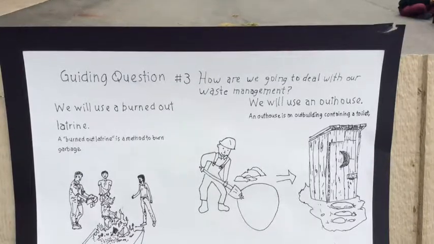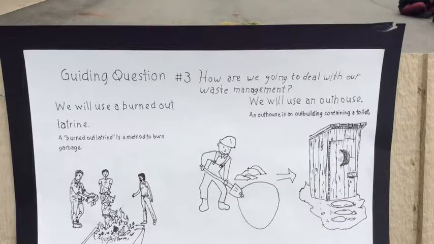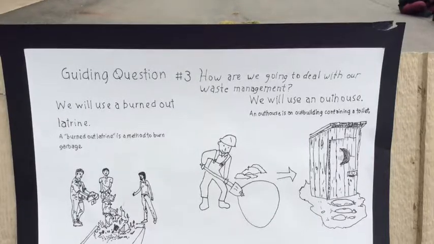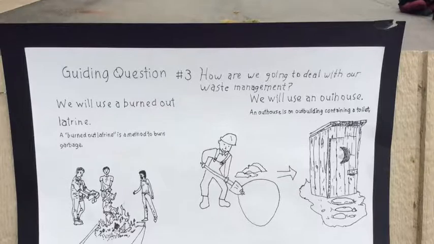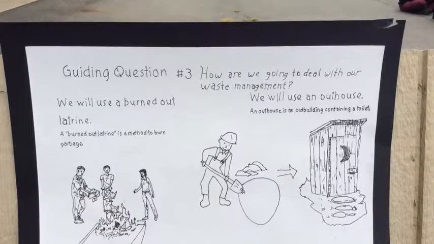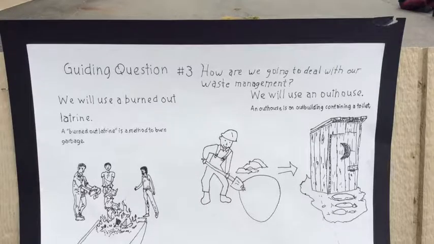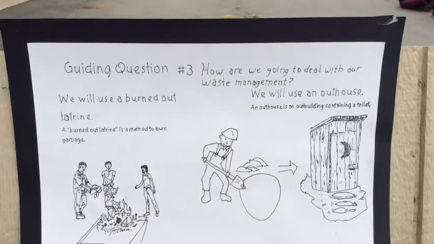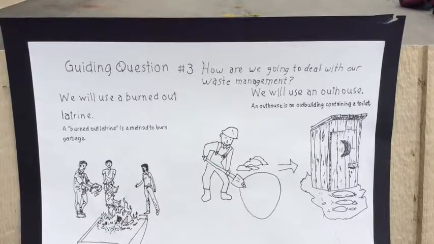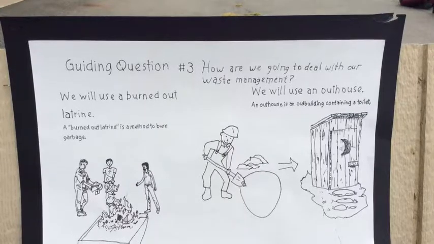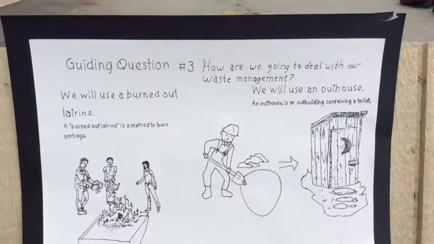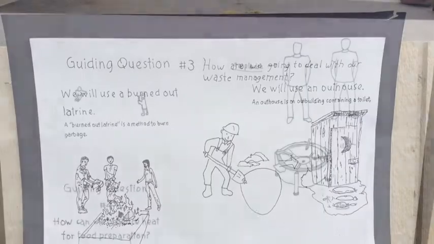The second way is by building an outhouse. The outhouse is set up like a regular toilet that is over a pit, and the waste is dropped into the pit. After the people have finished doing their business, we will cover the hole. It will decompose over time. The survivors know how to handle their waste, but how will they stay warm?